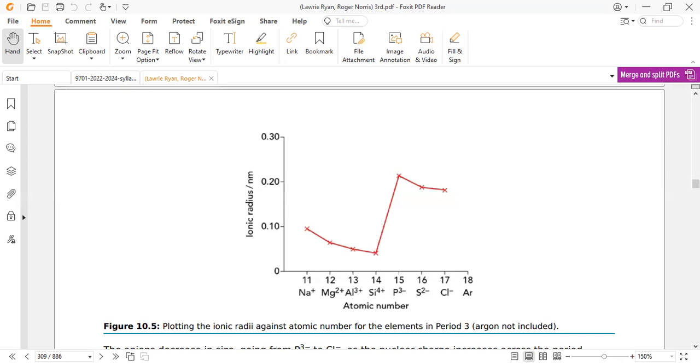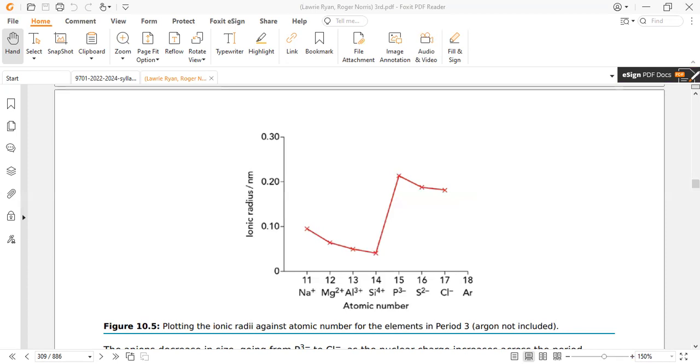Within cations, as the magnitude of charge increases, size decreases. Across the period, as the magnitude of positive charge increases, +1, +2, +3, +4, ionic radius decreases.